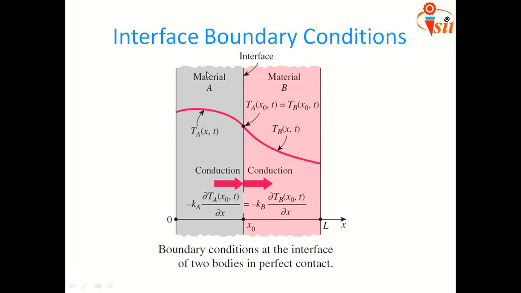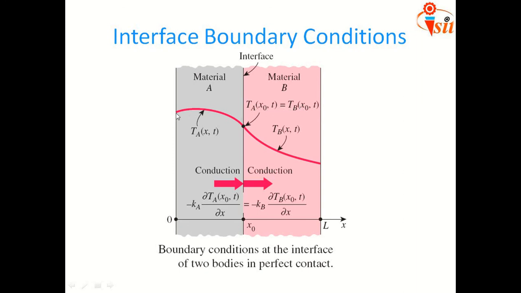In that case, there are different materials and every material has a different thermal conductivity. So here you will get the interface. At that interface, we need to define the condition, and even though it is the same conduction phenomenon, we need to give the interface temperatures. If it is so, then we call it the interface boundary condition.